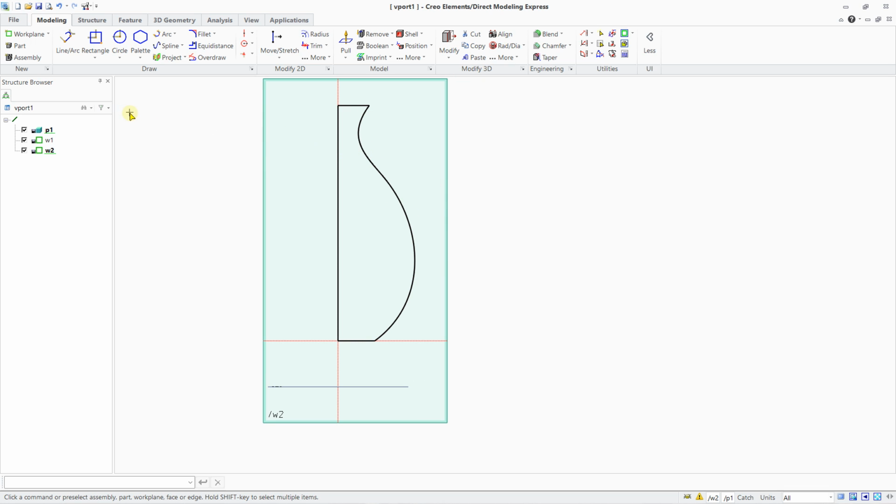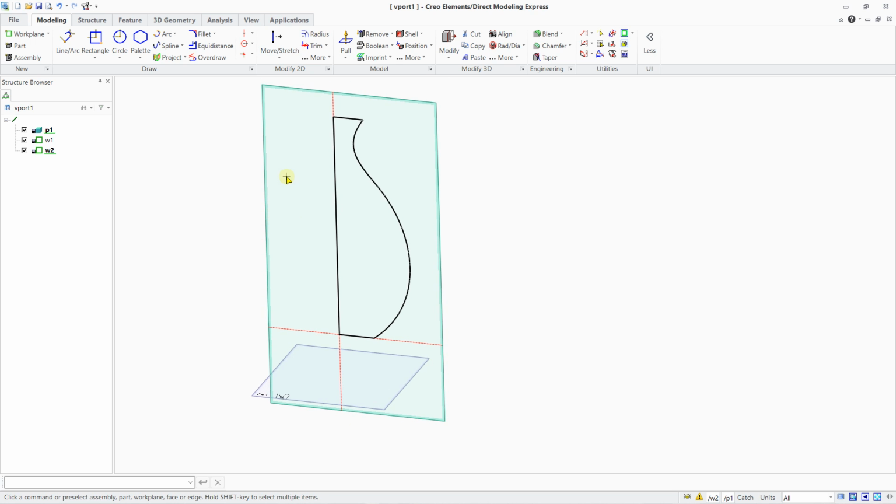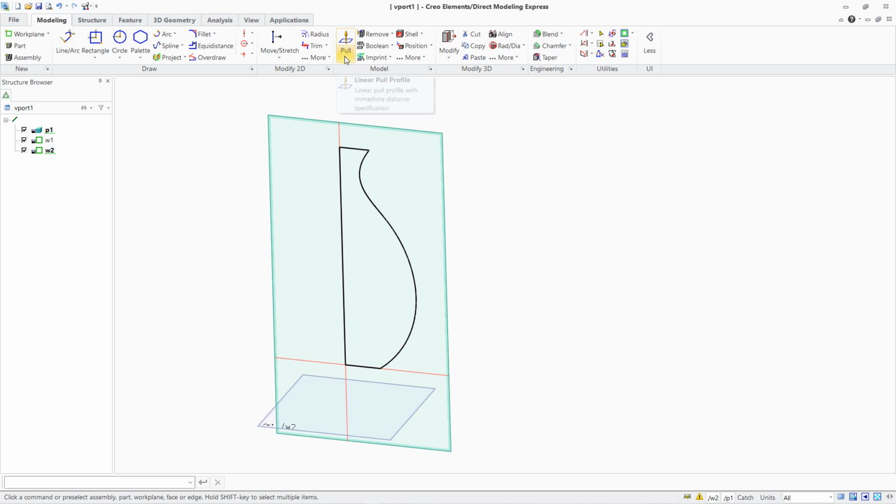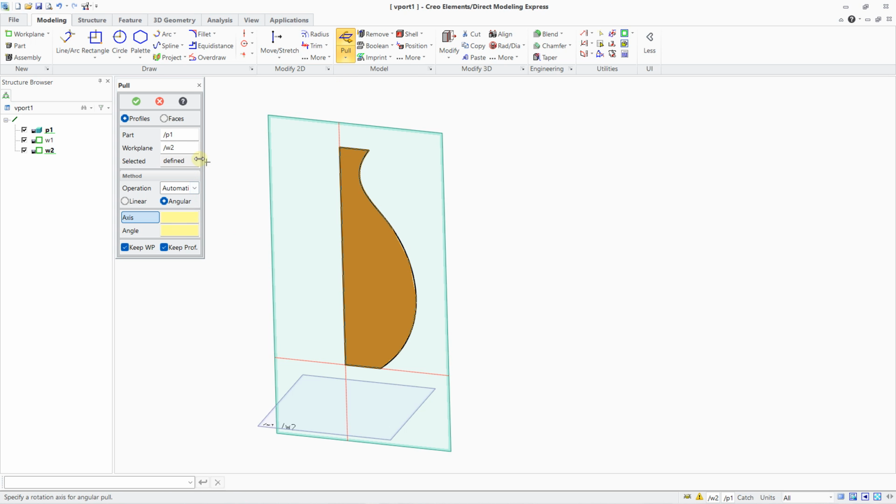So now the next step is to create a revolution. To create a revolution, you need to click on Pull, and you can select Pull Angular. Automatically we will work on the part number 1, and we have the work plane number 2 active, so it means this work plane. I need to select the axis. The axis needs to be this line, my construction line.